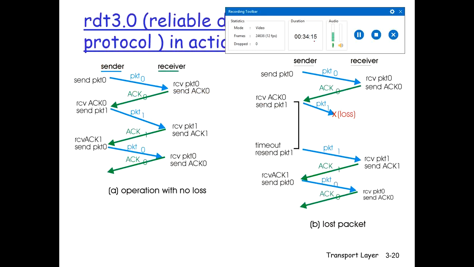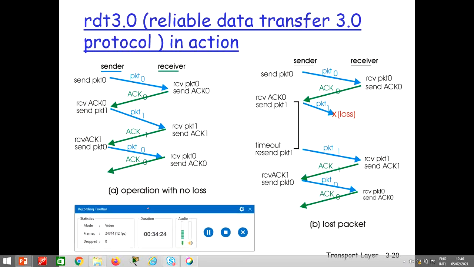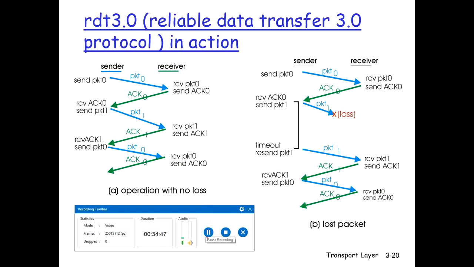Alright, so let's understand RDT 3.0, which is a protocol, in action. Although there are RDT 1.0 and RDT 2.0, we are going to understand RDT 3.0: what happens in the operation when there is no loss or when there is a lost packet.